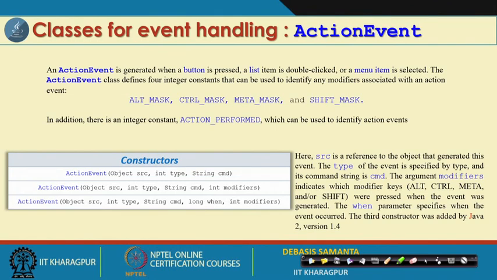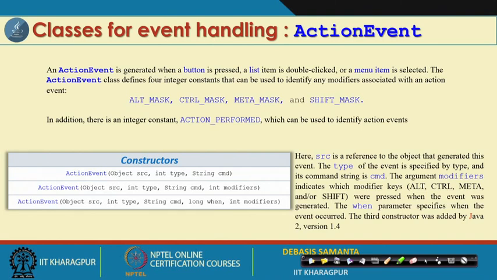I advise you to go through the slides and read everything. For every class related to handling events, there is a constructor, some constants and some methods. For this action event, as we see in these slides, 3 constructors are there. As you know, the action event is called automatically, so there is no need to create any object explicitly. That means if you click a button, the action event object will be created automatically, and we just have to hold this object for further processing. We will illustrate the concept clearly when we discuss an example.